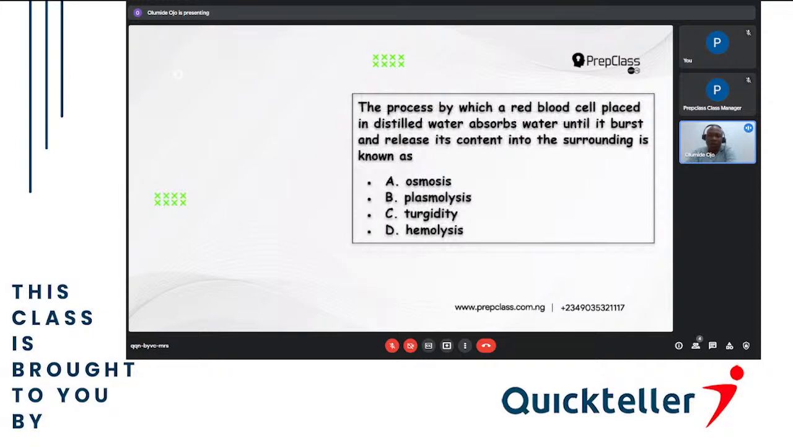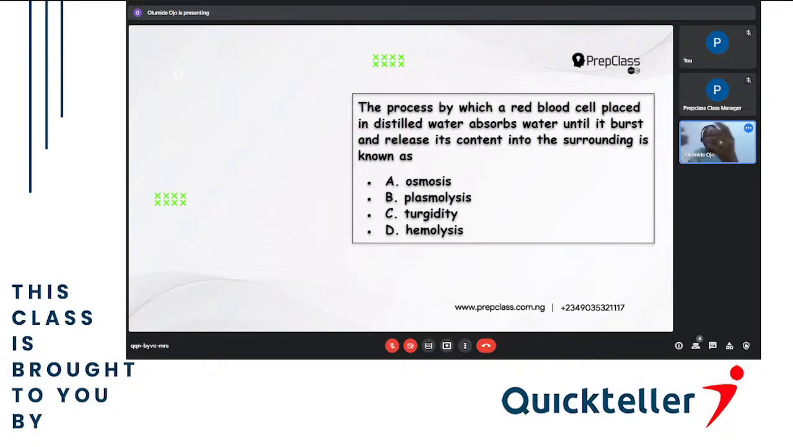The process by which a red blood cell placed in distilled water absorbs water until it bursts and releases its content into the surrounding is known as.